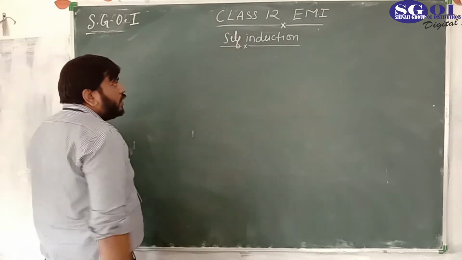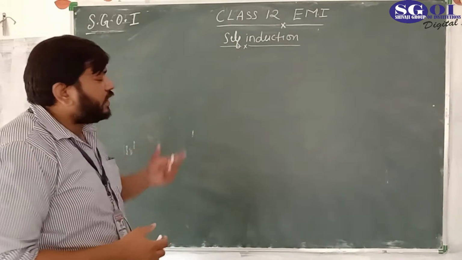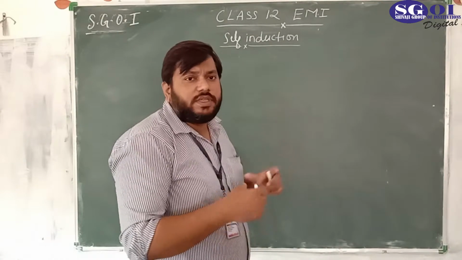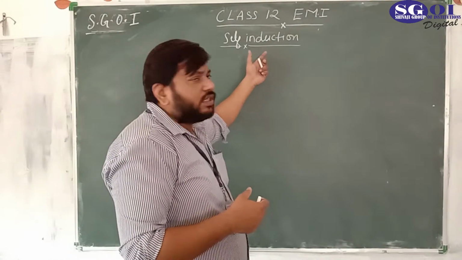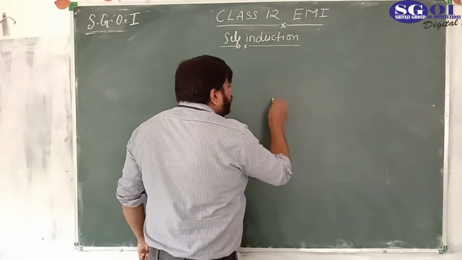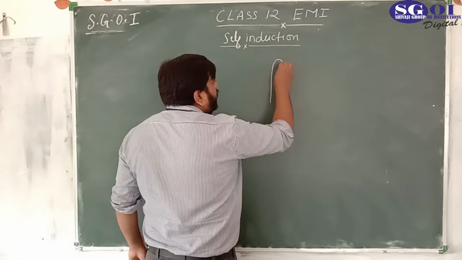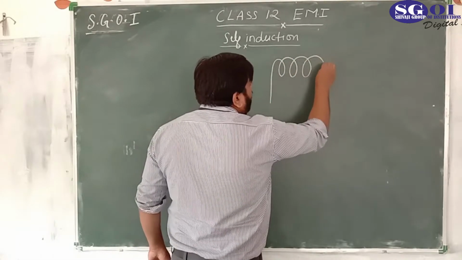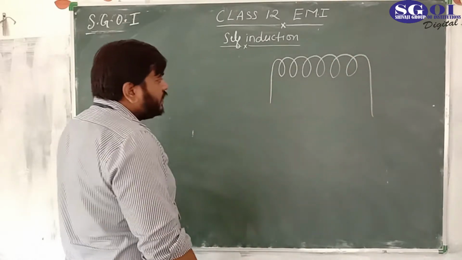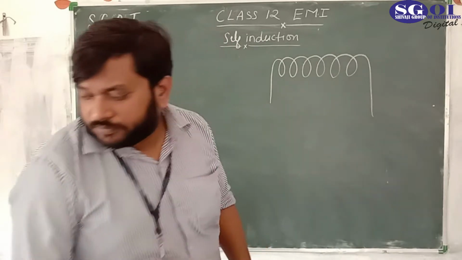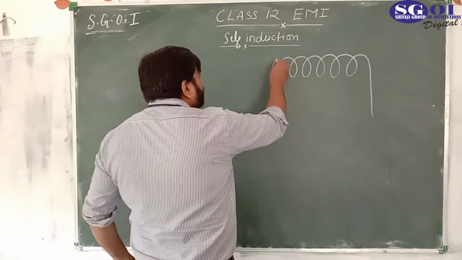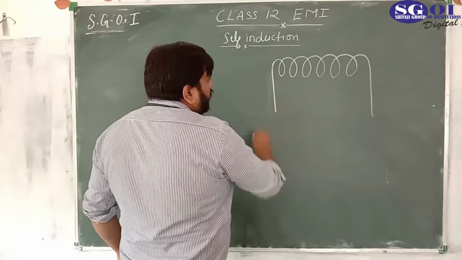So we are now going to talk about self-induction. What is it? First we will do an analysis to see how induction is produced in itself, and then we will define self-induction. So we are taking a coil having a number of turns in it. You are seeing here that we have taken this coil in which there are many turns.